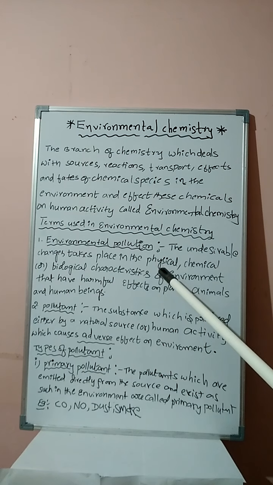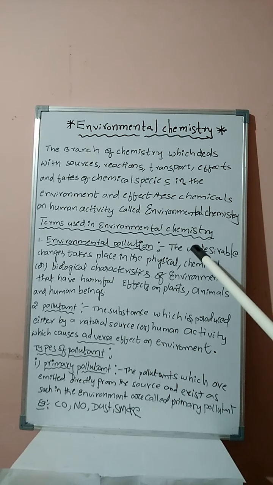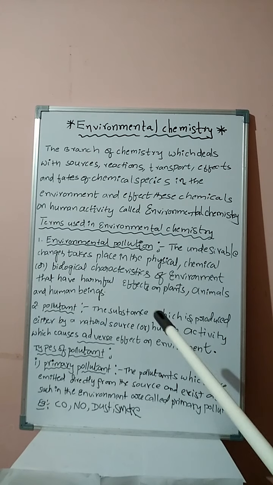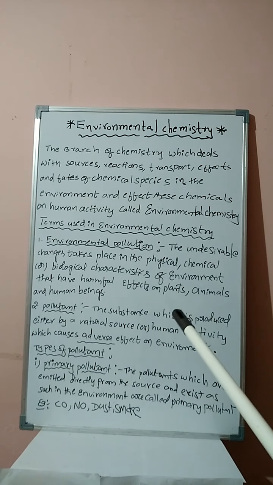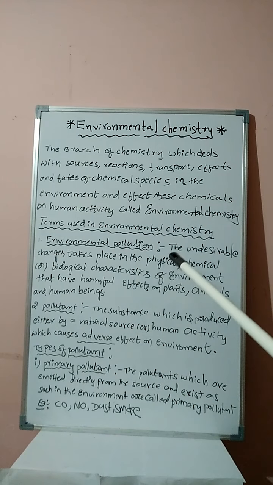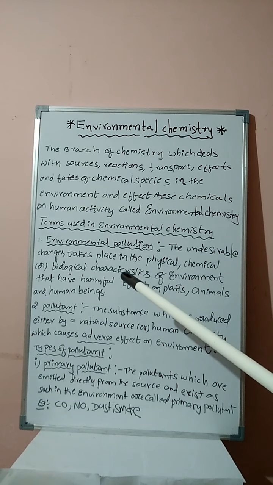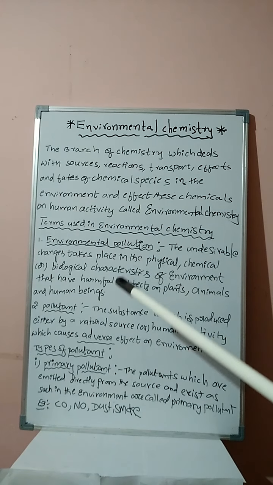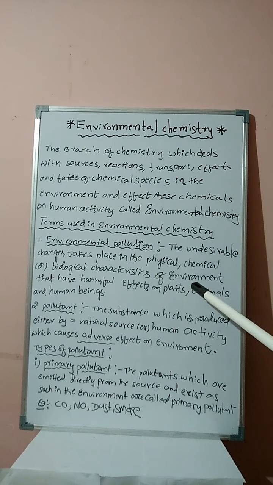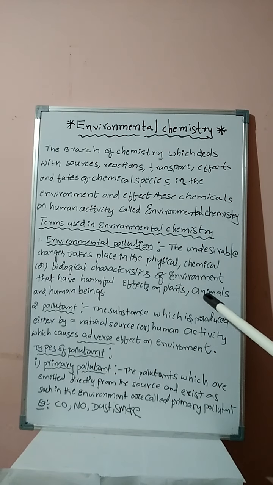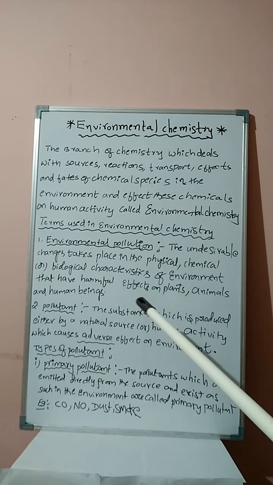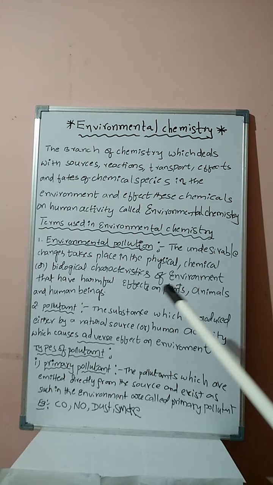If anything is present in the required amount, there is no pollution. If more than that is there, the environment will get polluted, because the physical, chemical and biological characteristics of the environment change and have harmful effects on plants, animals and human beings. Clear, students? Right. Lastly, once again, the undesirable changes that take place in the physical, chemical or biological characteristics of the environment that have harmful effects on plants, animals and human beings are known as environmental pollution.